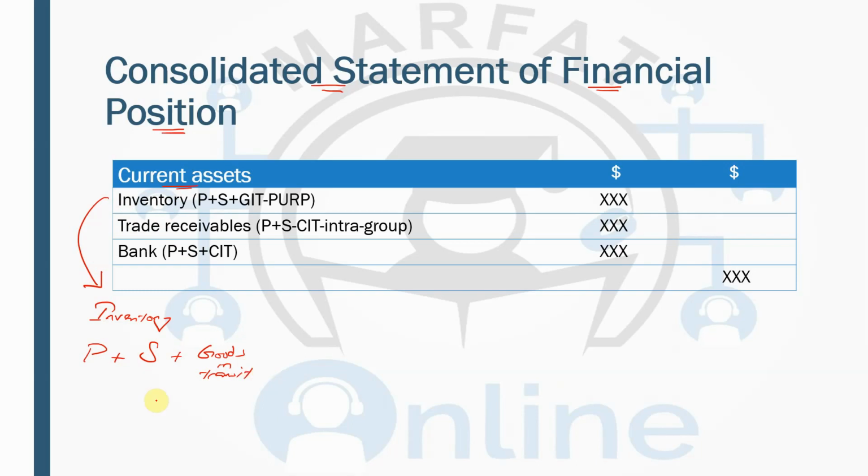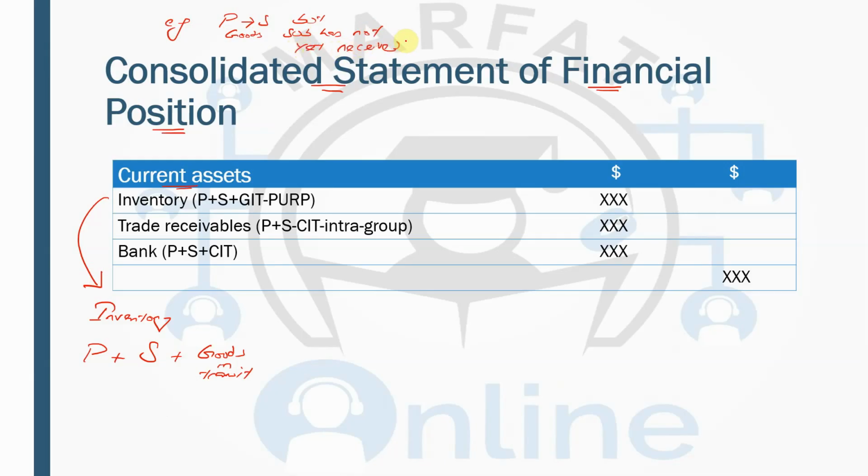Now what is this goods in transit? Goods in transit means either the parent or the subsidiary has sent goods to the other. For example, the parent has sent the goods to the subsidiary, but the subsidiary has not yet received them.